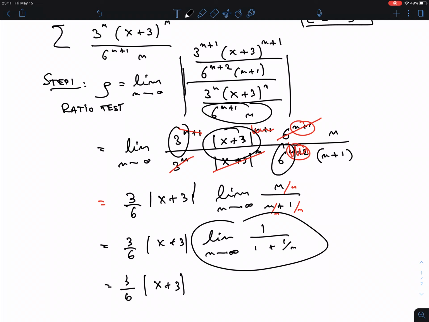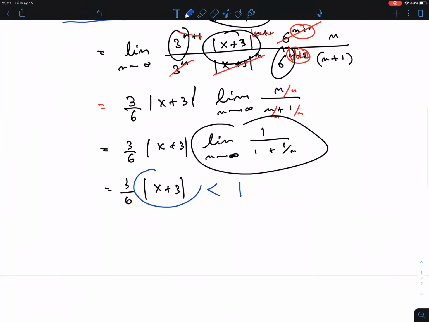Now, this is never the end of the story, because we're doing the ratio test. We have to put this less than 1. Okay, and then we solve for this absolute value of x minus the center. Okay, we solve for that. So we bring, well, 3/6 we could have, why was I not simplifying, right?